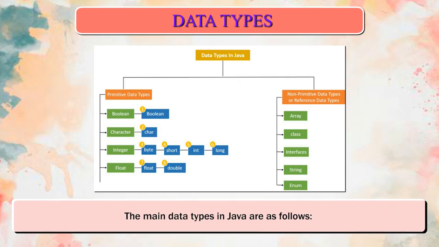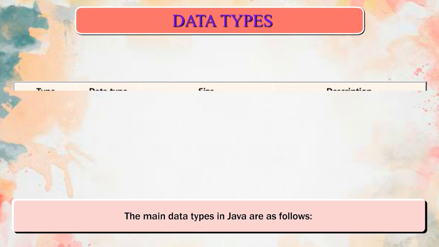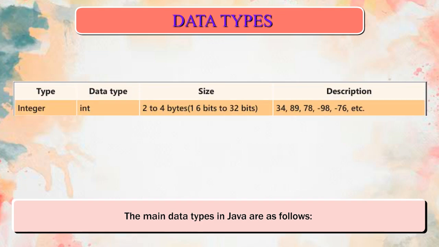The main data types in Java are as follows: type integer, data type int, size 2 to 4 bytes, 16 bits to 32 bits, description 34, 89, 78, minus 98, minus 76, etc.